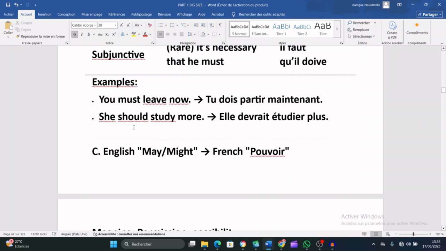You must leave now. In French, tu dois partir maintenant. As we said, when they are used, the verb that follows is in the infinitive form. She should study more. Elle devrait étudier plus.